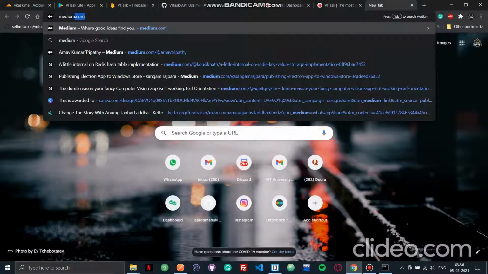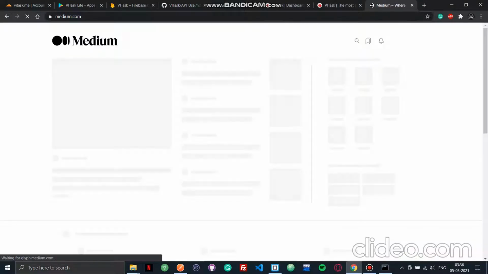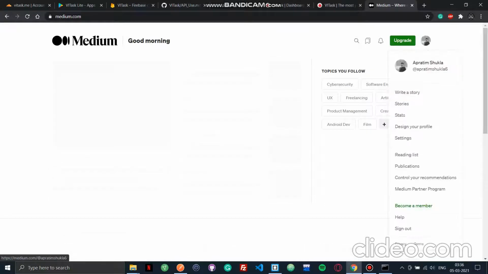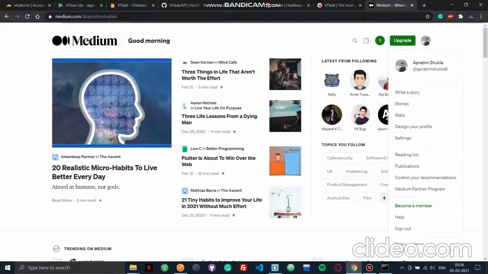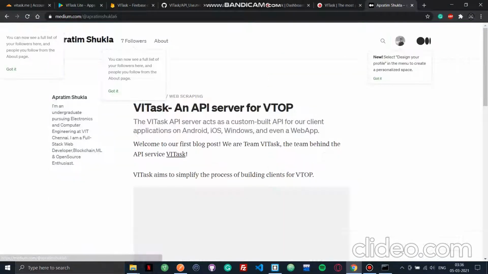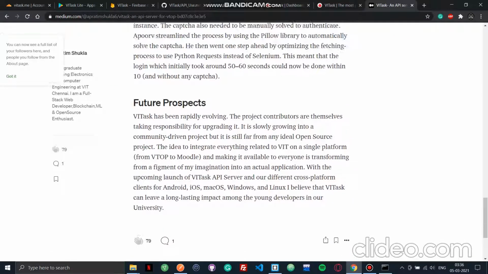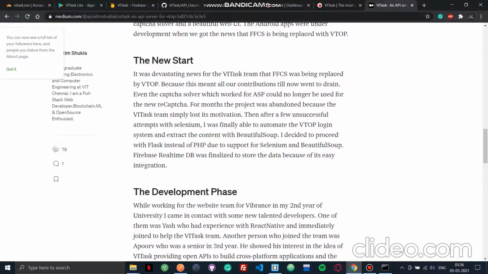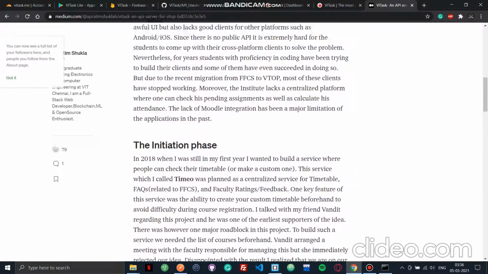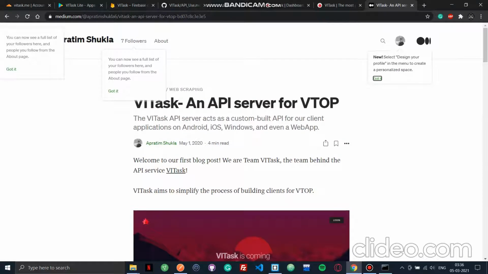If you want, you can go through my blog post and get a greater understanding of how VITask is working, what it is doing, what's the purpose, why I created this API server. You can have a comprehensive look at that. So yeah, this is my blog post. It has future prospects, the development phase, how I started this project, and why I started it. So yeah, that's it.